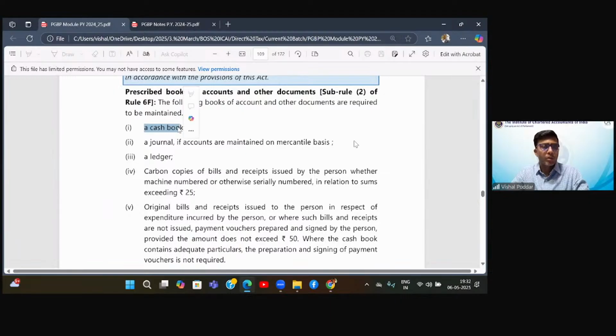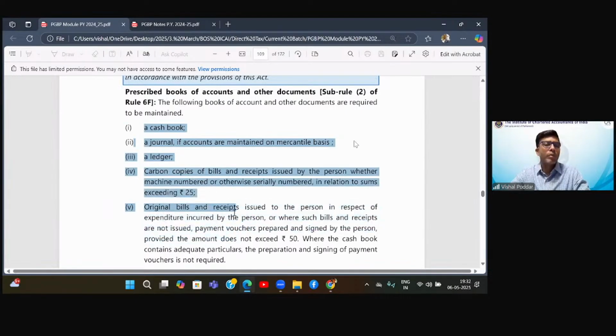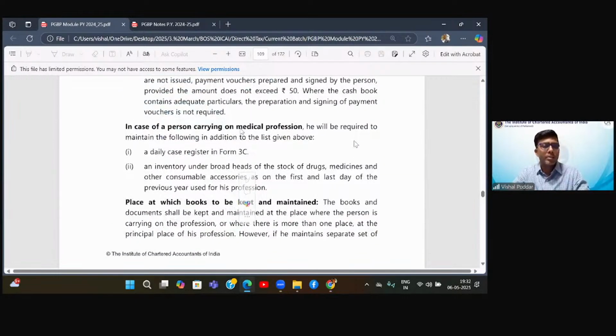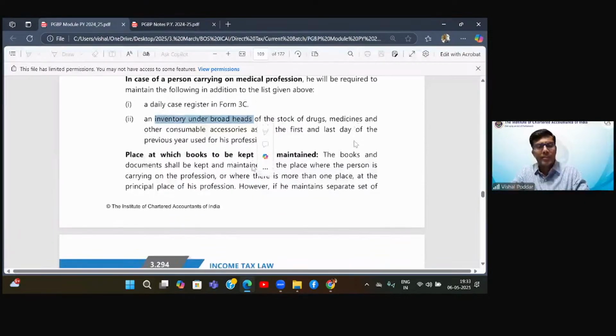It is your cash book, your journal, your ledger, and then you also have to maintain the carbon copies of your sale bills and original copies of your expenses. These are the only specified books. Plus, if you are a doctor carrying on the medical profession, besides the above books, you also have to maintain a daily case register and an inventory register, an inventory of all the medicines, etc. that you have. That's it.